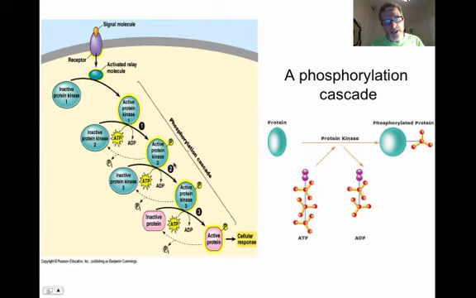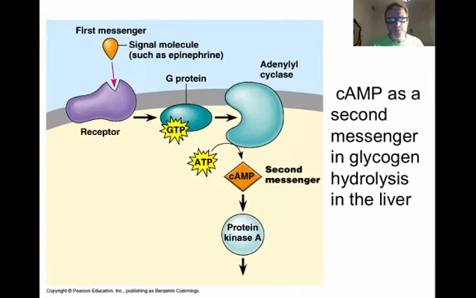So we have the first one activating the second one activating the third one, until we finally get to this inactive protein, which is going to become activated, and it's going to cause that cell response, synthesizing proteins or enzymes or whatever is required within that cell. So this is, again, a phosphorylation cascade. These proteins are activating other proteins in this cascading response, one after another after another.